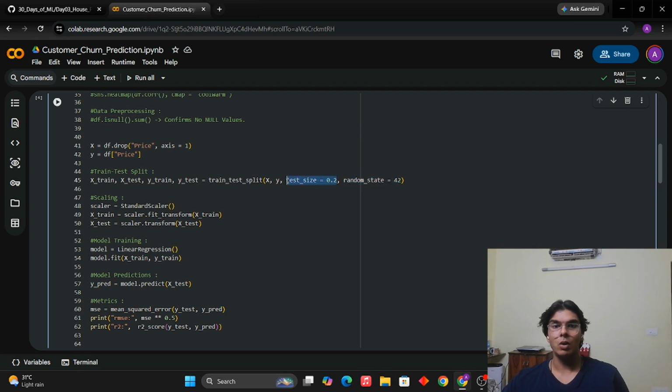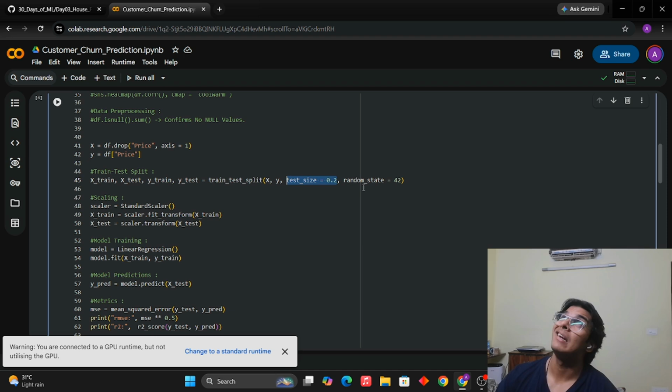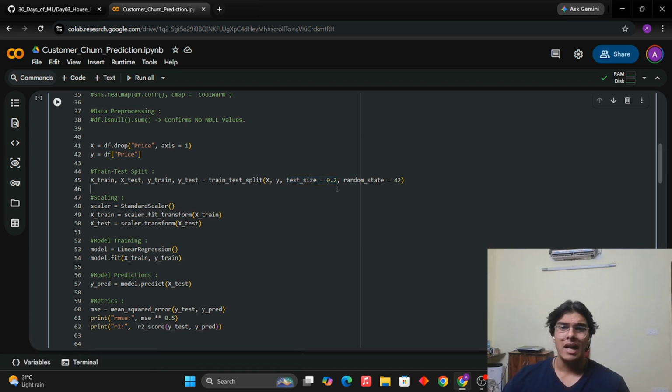Test size is 0.2, which means 20%, and training size is 80%. Simple. And it can be 70, 30 or 90, 10 as well. I've taken the most typical values, 80, 20. Okay. Now comes the juice, the only juice in the entire code or in the entire model, scaling.